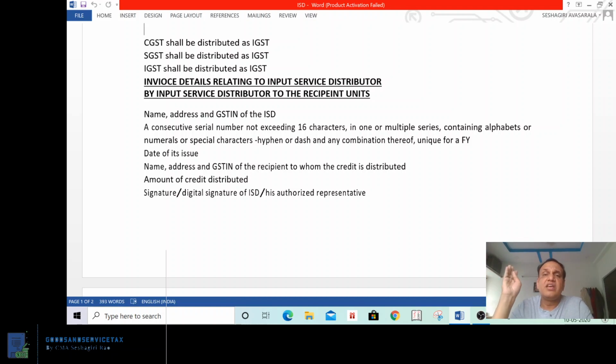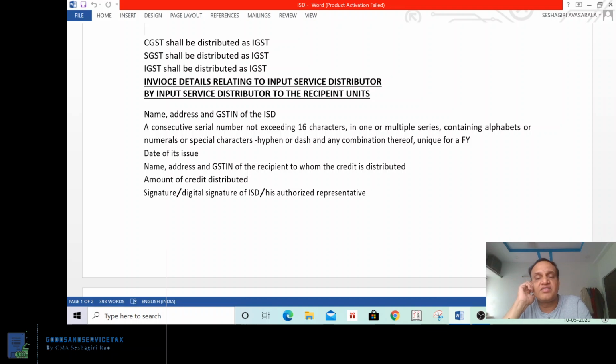Then what are those? Name, address, and GST number of the ISD, a consecutive serial number not exceeding 16 characters, date of issue, name, address, and GST number of the recipient. Why the recipient? Because we are passing the credit to the recipient, the GST number of the recipient is required, to whom the credit is passed. The amount of credit so distributed, how much credit is distributed, and the signature or digital signature of the input service distributor or his representative. That much only.